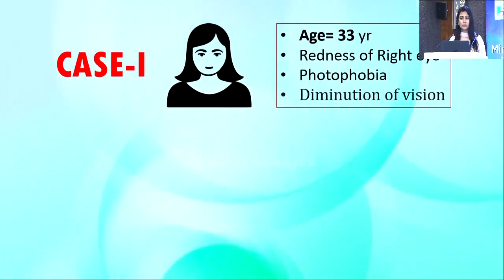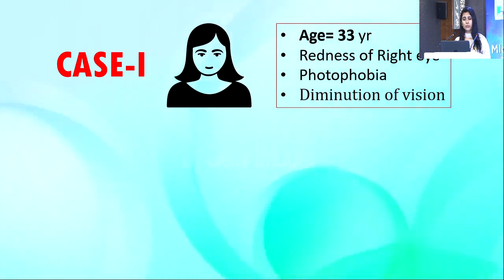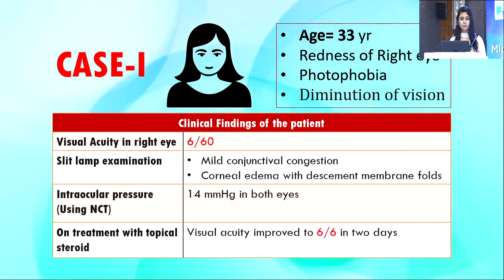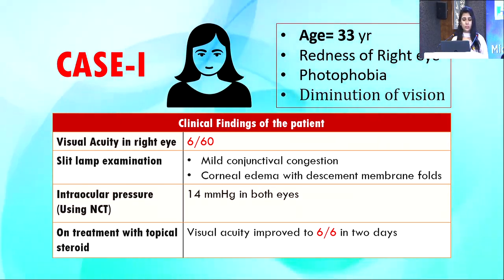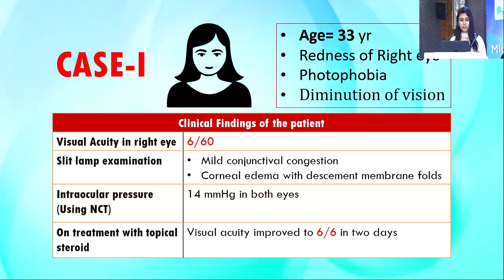My first case was a 33-year-old female who presented with redness of right eye, photophobia, and diminution of vision. On presentation, visual acuity in right eye was 6 by 60 and slit lamp revealed mild conjunctival congestion with corneal edema with descending membrane folds. IOP in both eyes were normal. On treatment with topical steroids, visual acuity improved to 6 by 6 in 2 days.